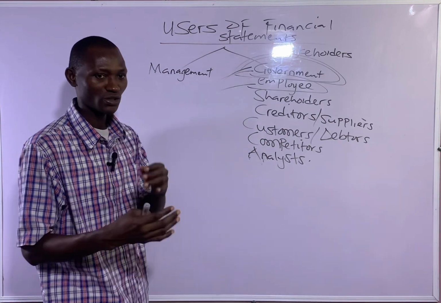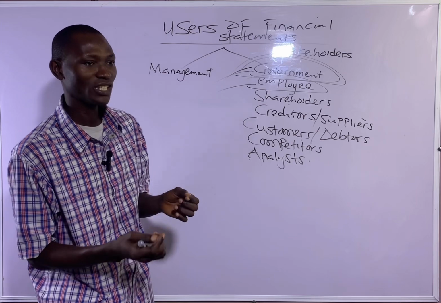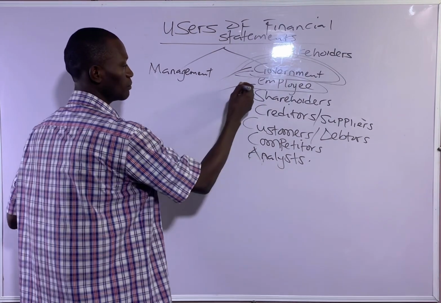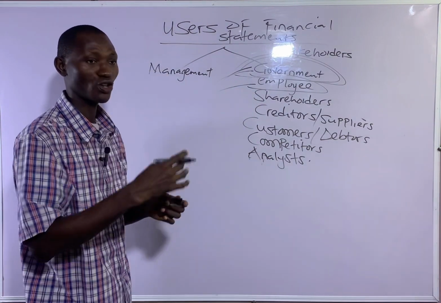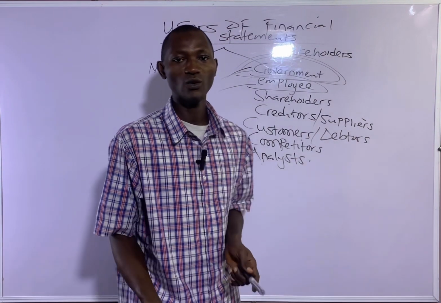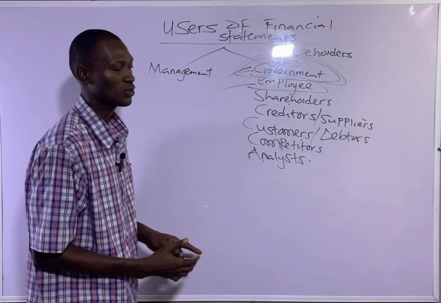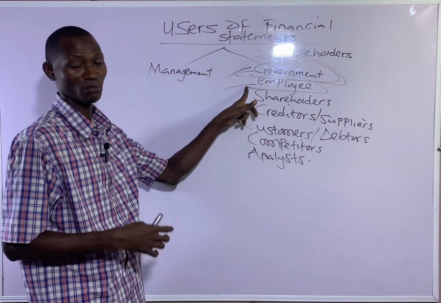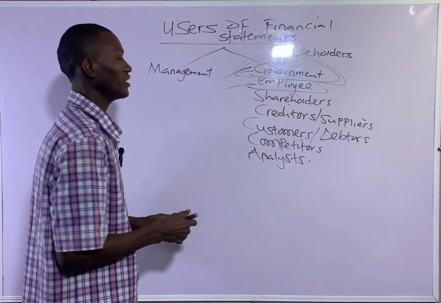And to be able to negotiate, let's say they check the financial statement of a business and they see that the profit of that business has gone up. By that, they will be able to negotiate new wages and salary with the business. So they focus on the profitability of the business too. Then shareholders.